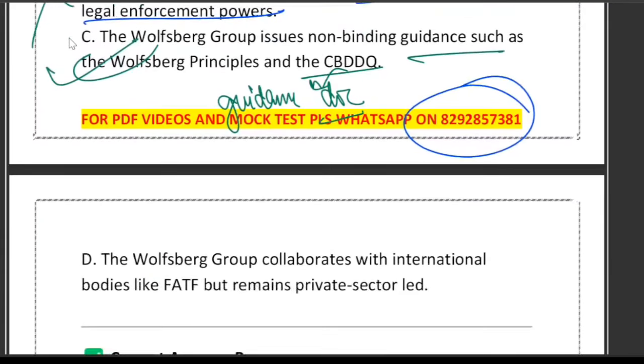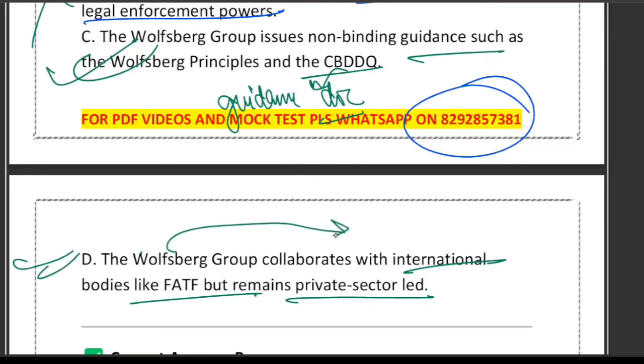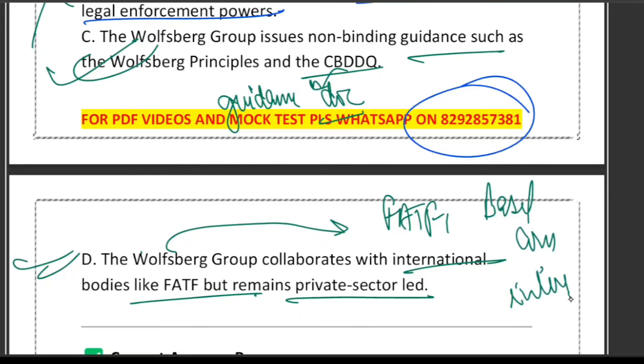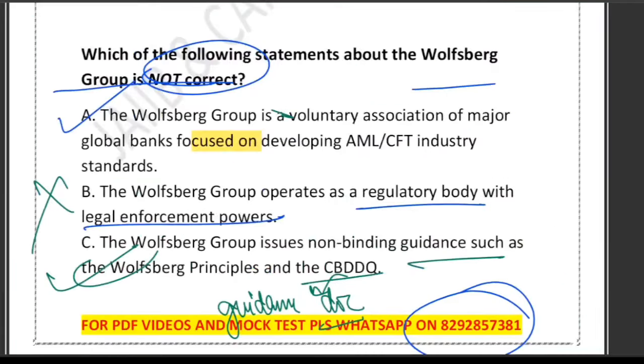And what about option D? It says that they collaborate with international bodies like FATF, but remain private bank led. Yes, very good. It is the correct one, because the Wolfsberg Group works with the Financial Action Task Force, the Basel Committee, and other international bodies. But still it is a private sector group, not a government entity. So the final answer to this question, as you are thinking right, is option number B.